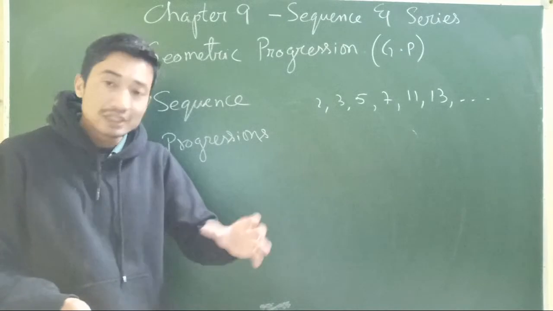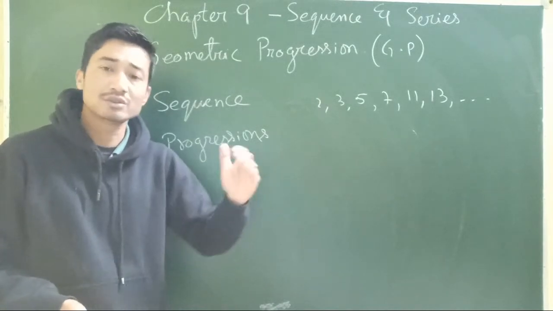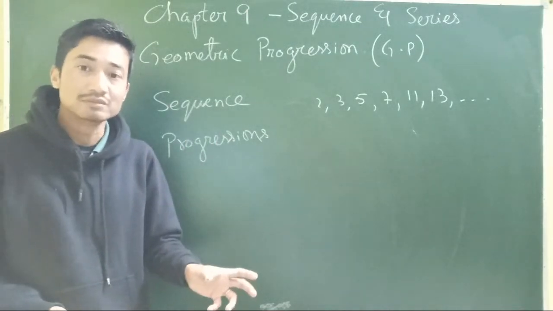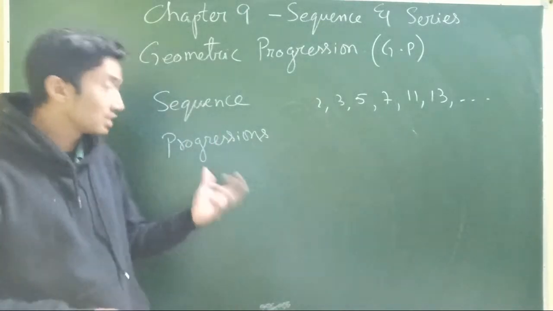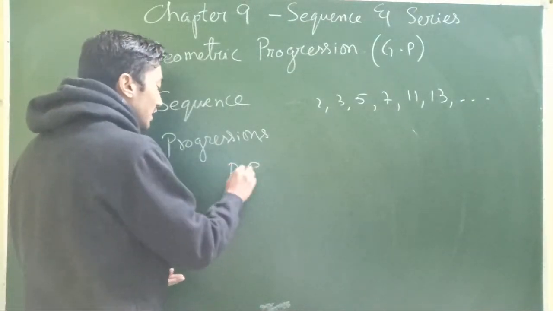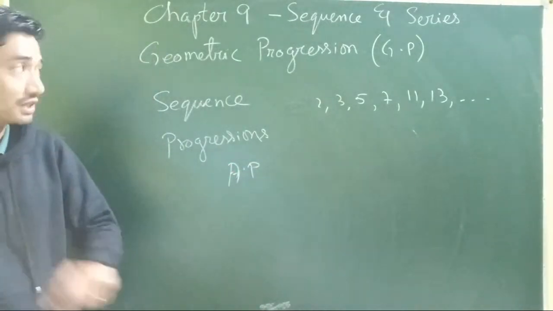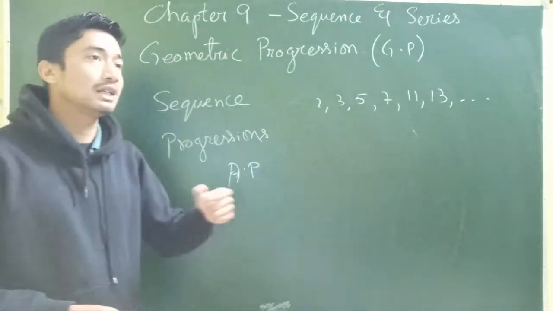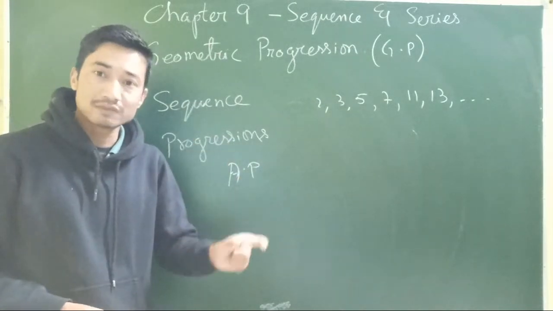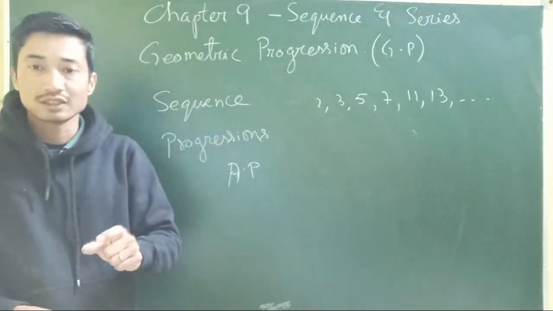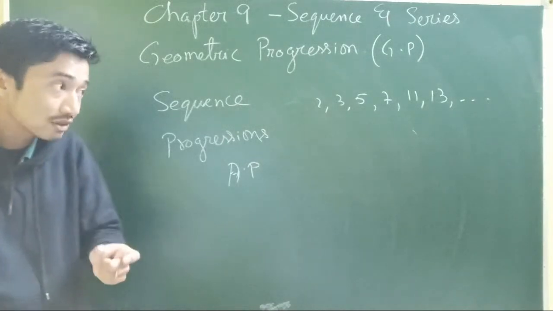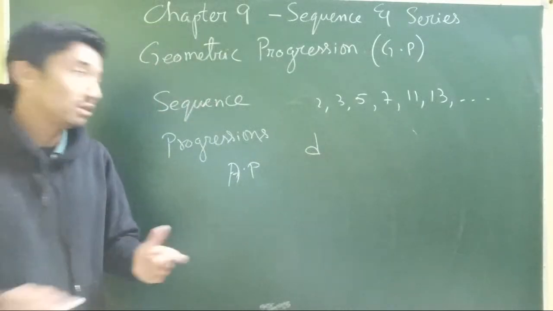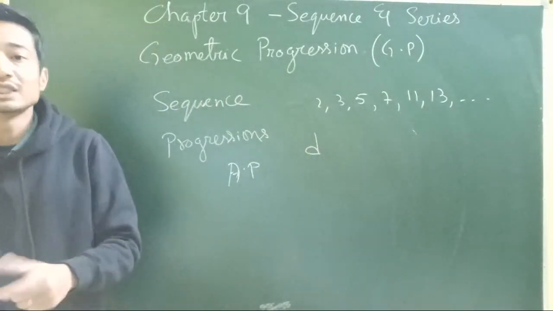A sequence in which every successive term is added or subtracted by the same constant term, which was called the common difference, was known as arithmetic progression. Now here we will be learning the second type of progression, that is the geometric progression. In arithmetic progression, what did we learn? Every successive term is added or subtracted by the same constant term, denoted as D, which was known as the common difference.